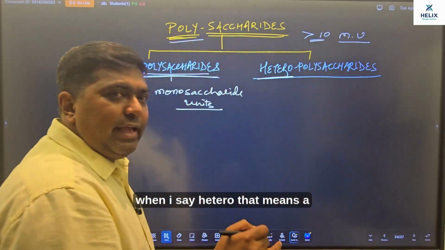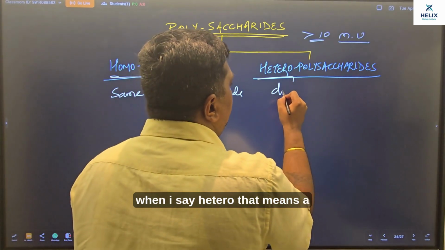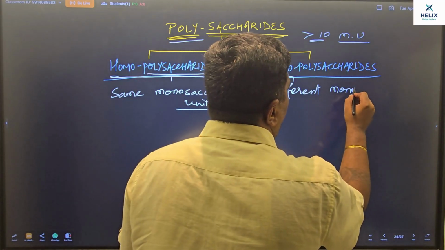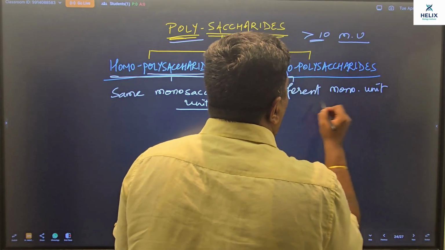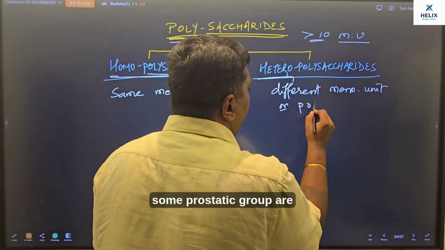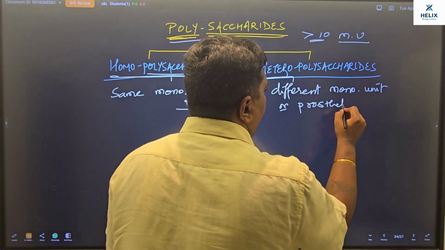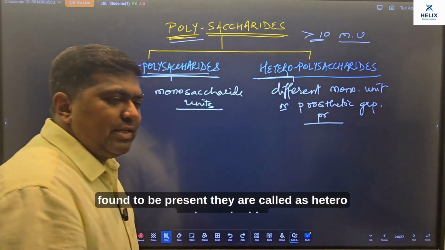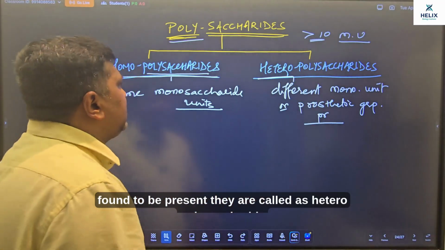When I say hetero, that means different monosaccharide units or some prosthetic group are found to be present. They are called heteropolysaccharides.